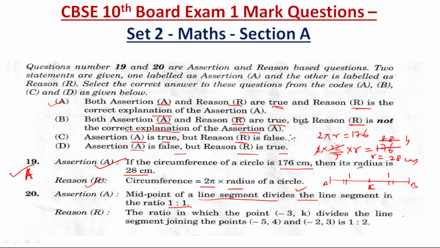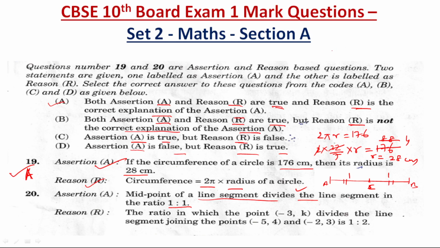Now reason. The ratio in which the point minus 3, K divides the line segment joining the points minus 5, 4 and minus 2, 3 is 1:2. So it is a question, it is given to us.